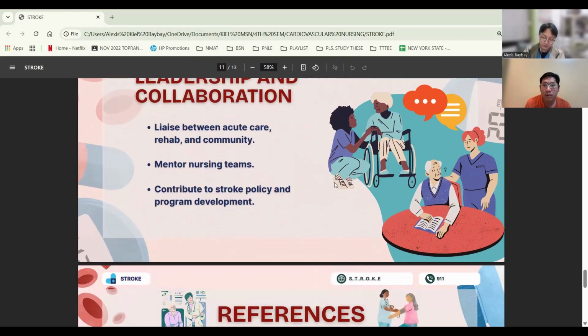So in conclusion, stroke is a medical emergency and survival and recovery depend largely on rapid action, structured medical interventions, and continued rehabilitation. Timely intervention saves brain tissue, and lasting recovery requires teamwork, patient engagement, and compassionate nursing support. As future advanced practice nurses, our role is not only to save lives, but also to help patients regain independence, dignity, and hope after stroke. Thank you for listening.